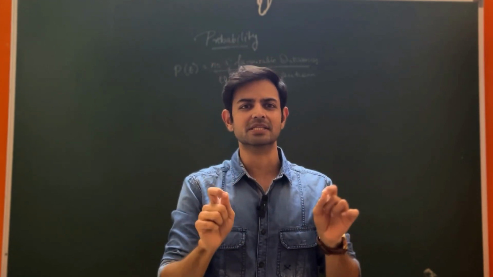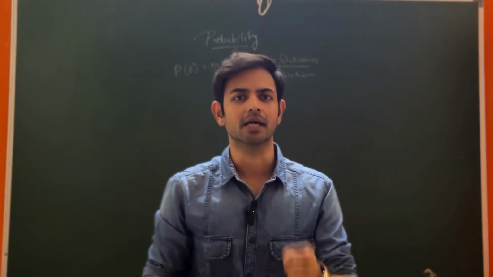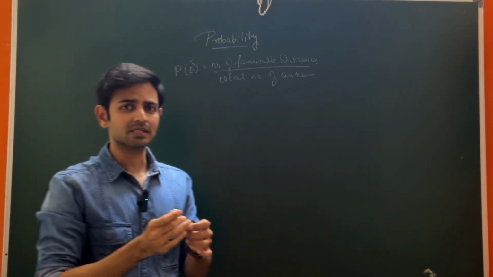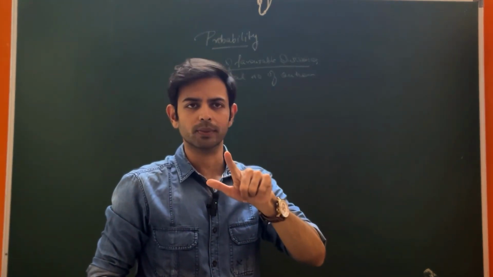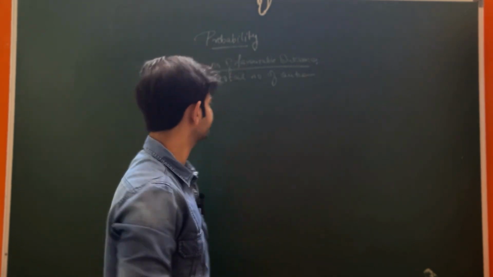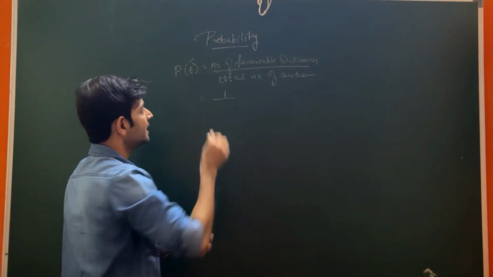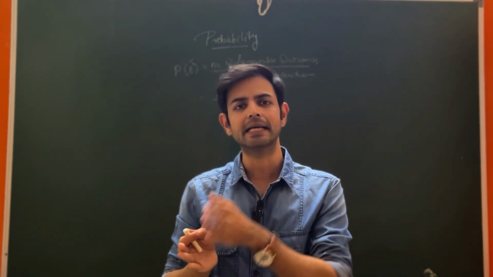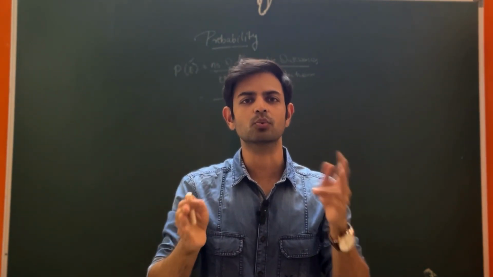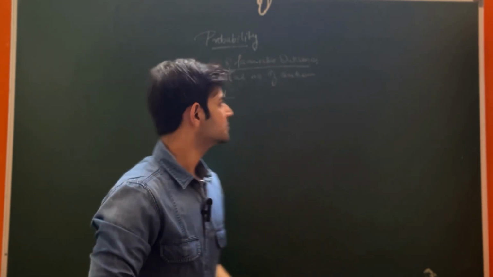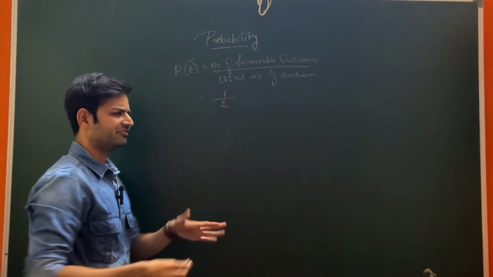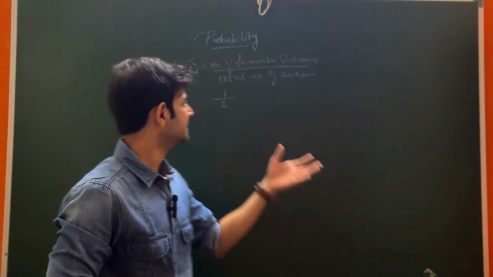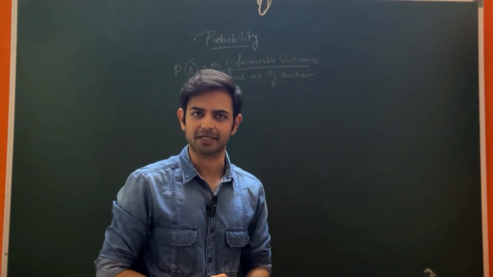Now for this example, you are playing a game and what is the probability that you will win? Winning is my event. What are the chances here? Either you will win or you will not win. So the number of outcomes for winning is 1, and total outcomes are either winning or losing, so we have 2 as the total outcome. That is what we say is 50-50 chance, or half chance. So that's probability of an event happening.